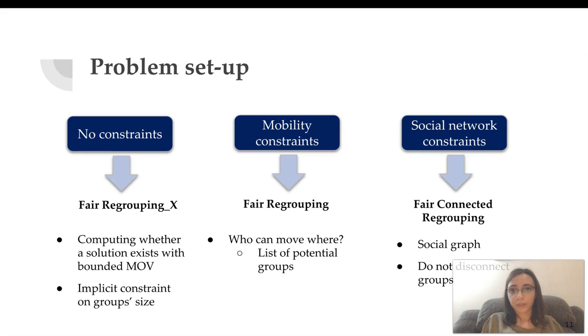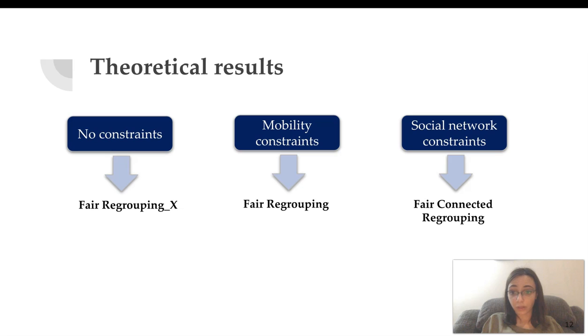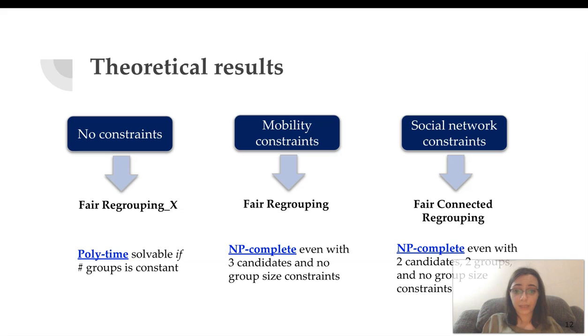So with this setup in mind, we look at the theoretical complexity of our problems, and we notice that they are quite difficult. Except for the problem that has no constraints, which is polynomial time solvable if the number of groups is a constant, the other two problems are NP complete, even with 3 candidates in the first case for fair regrouping, and even with 2 candidates in 2 groups for the social network constraints. For more general constraints, for example, in fair regrouping X, if the number of groups is not a constant, the problem is actually open.